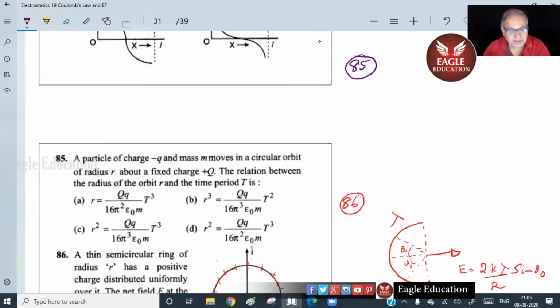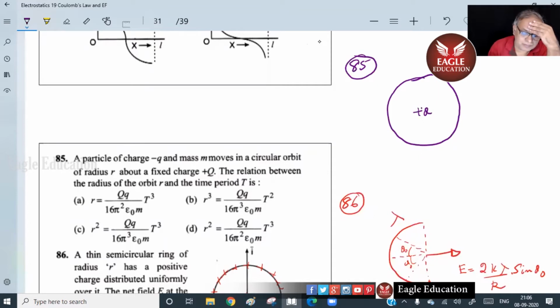Come on. A particle of charge minus q and mass m moves in a circular orbit of radius r about a fixed point plus q. The relation between radius of the orbit r and the time period t. Just a straightforward question, but I'll just show it. Look, we have plus q at the center, fixed. That's very important. And a minus q is revolving around it in a radius r.